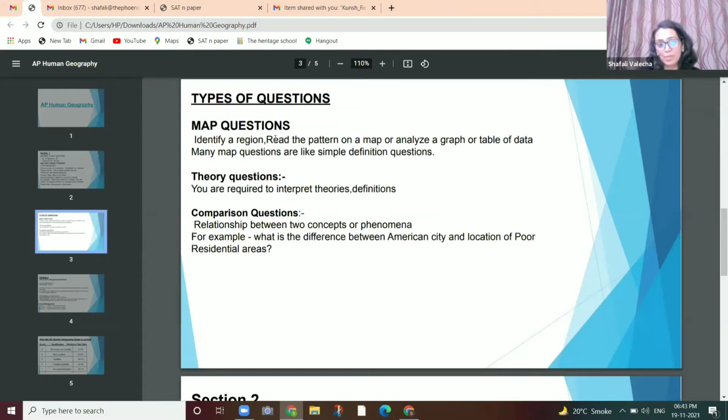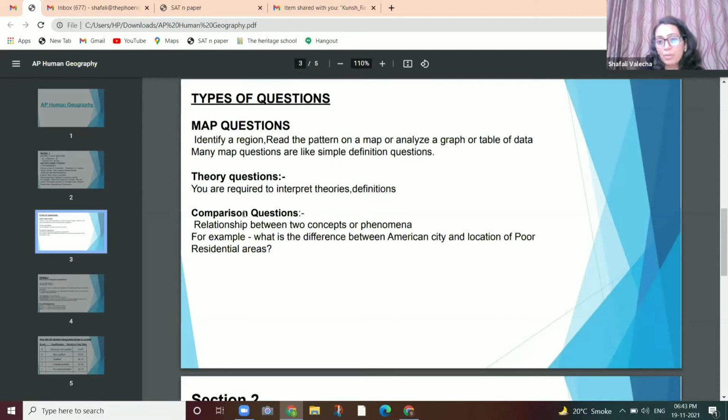Moving on to the types of questions that we cover in AP Geography. We have mainly map questions, identify a pattern, analyze graph, table, data. Pretty simple definition. There is nothing very complicated about AP Human Geography. It's very simple. Students are already covering a lot of chapters in their CBSE 9th standard, so they are very, very well acquainted to these chapters.